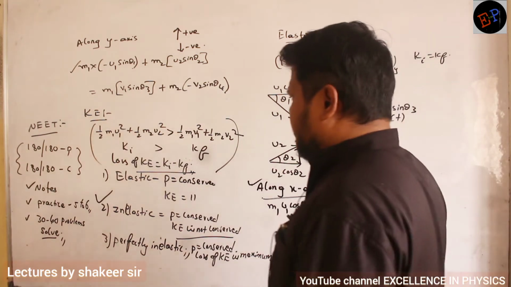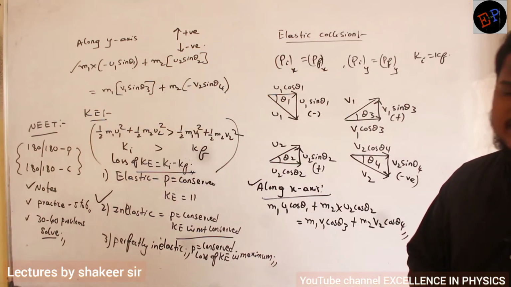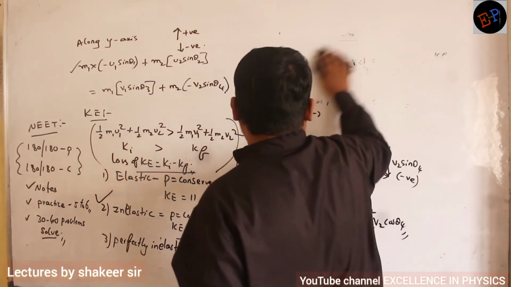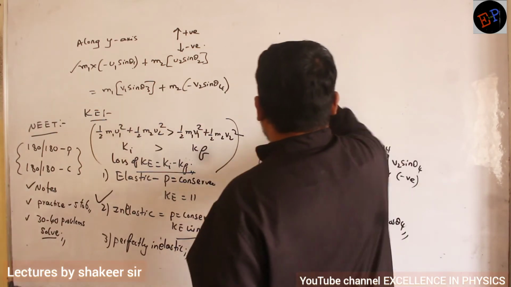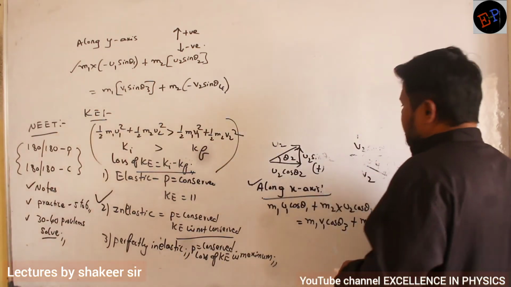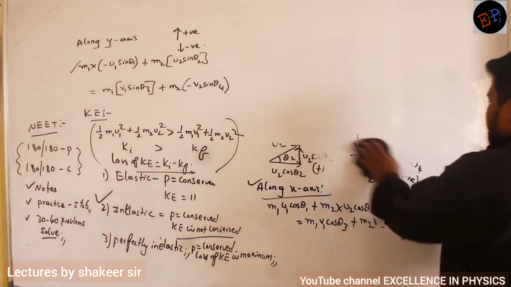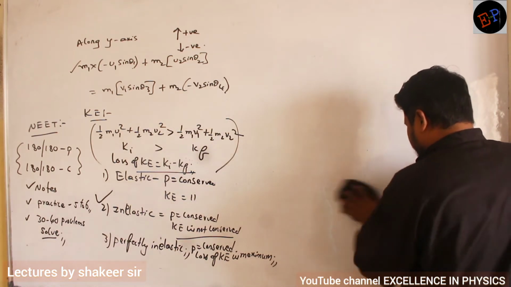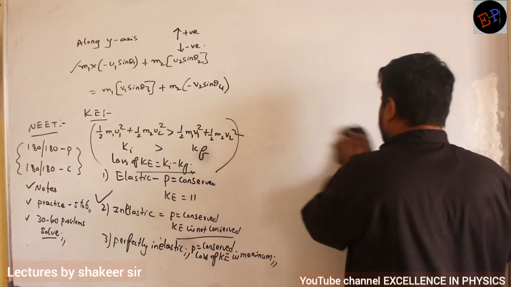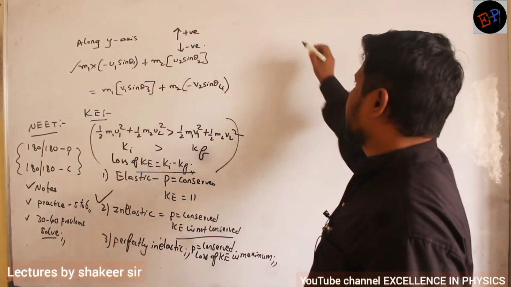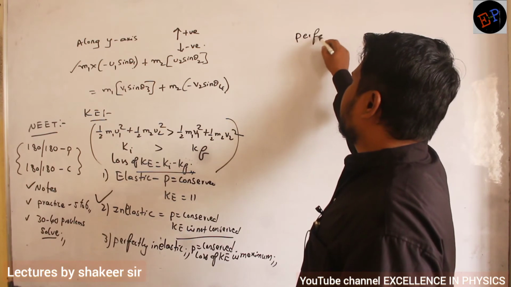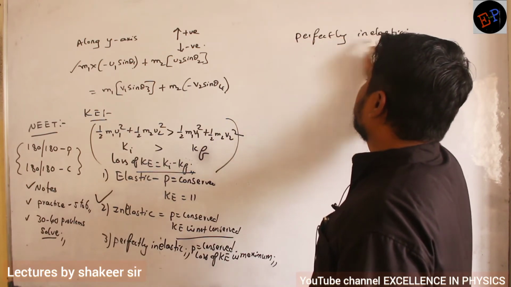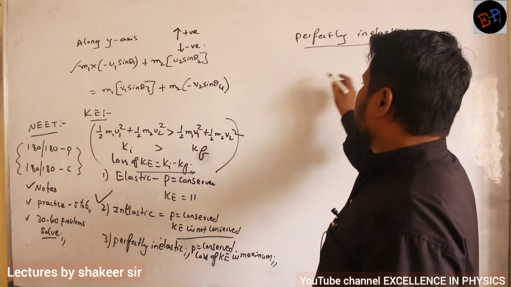Then what is meant by perfectly inelastic collision? Perfectly inelastic collision means what? After collision, what happens? Bodies combine and they move like a common body. Momentum there also is conserved, no? Momentum is conserved in perfectly inelastic collision also, but kinetic energy is not conserved. So perfectly inelastic collision.